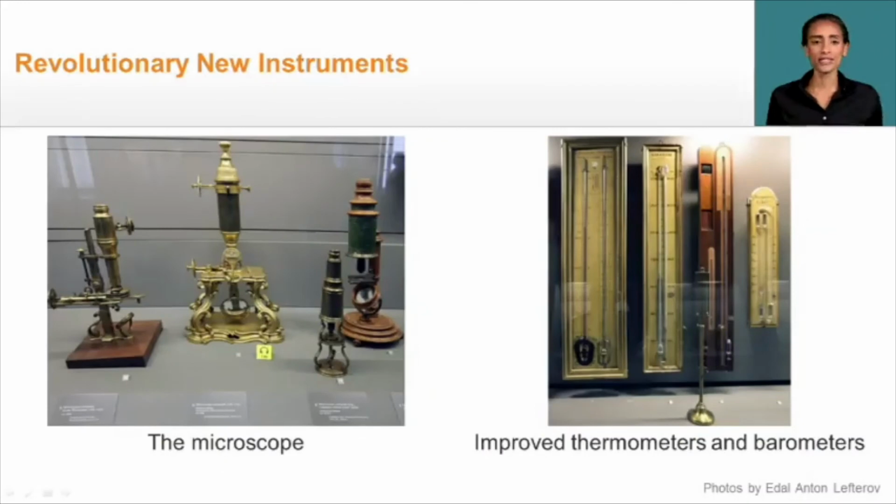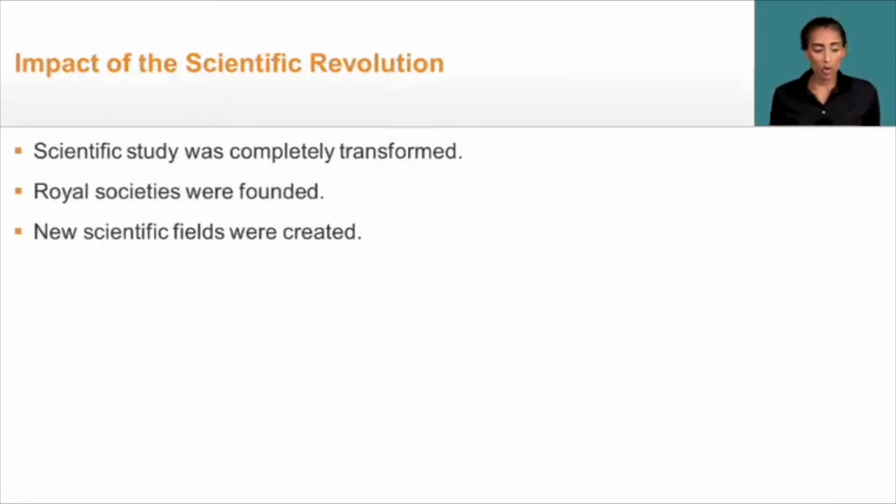Along with the revolution in scientific thinking is going to be a revolution in instrumentation. Instruments like the microscope are going to allow for more detailed observations of very, very small things, particularly things like bacteria. We're also going to see improvements in thermometers and barometers, which is going to allow for more accurate readings of what these instruments measure. These developments are going to lead to discoveries in things like microbiology, disease, and weather. And so, as a result of the scientific revolution, scientific study is completely transformed.